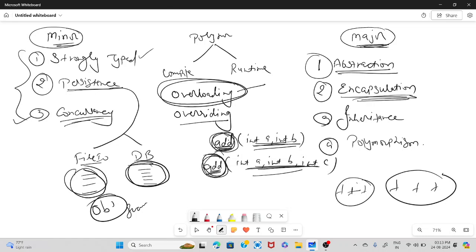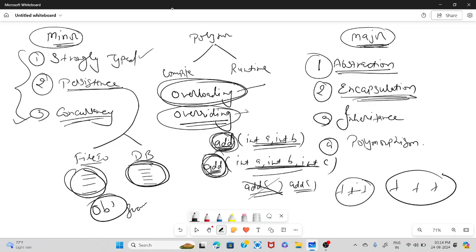Now overriding comes into the picture when we have inheritance, because this cannot be achieved without inheritance. So overriding means if there is already a functionality, and I want to hide it and recreate a new functionality, then overriding comes into the picture.